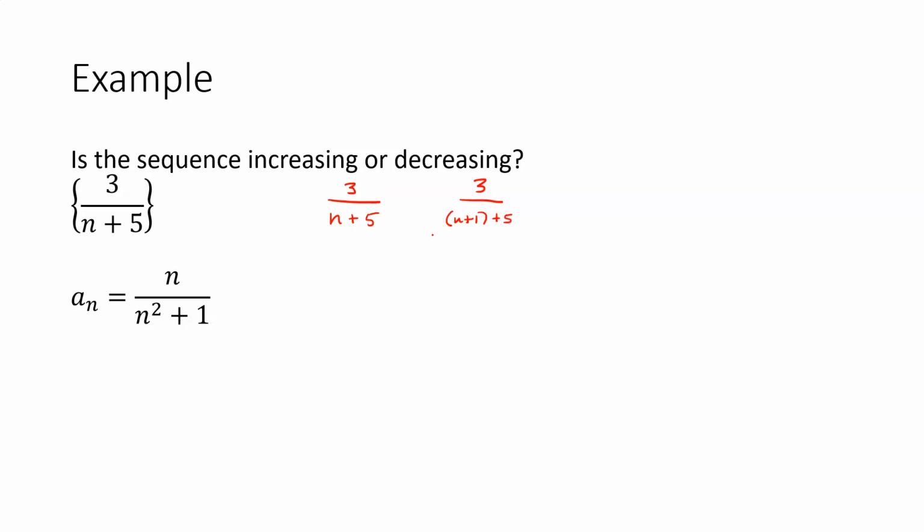can we tell which of these is bigger? Well, the one over here has a larger value in the denominator. We can clearly see that, right? That n plus 5 compared with here n plus 1 plus 5, so n plus 6 in the denominator. This denominator must be bigger, so the overall quotient here must be smaller. Because it's got a bigger value in the denominator, so 3 over something that's bigger has to be smaller overall. So here we see a_n is bigger than a_(n+1), and that means that it's decreasing.